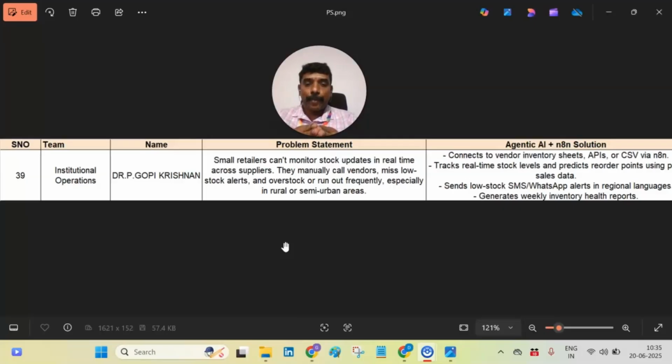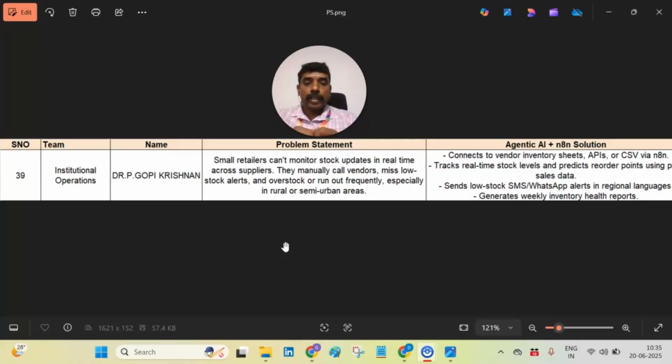Usually the communication happens between the small retailers and the vendors only through the direct in-person contact during the visit of the vendors to the provision shop of the retailer, or else they communicate nowadays through the phone calls, or through WhatsApp also or messages. But it is not in the dynamic communication way. The dynamic communication is that there should not be any in-person contact or the direct manual contact between themselves. So it has to be done in an automatic way.